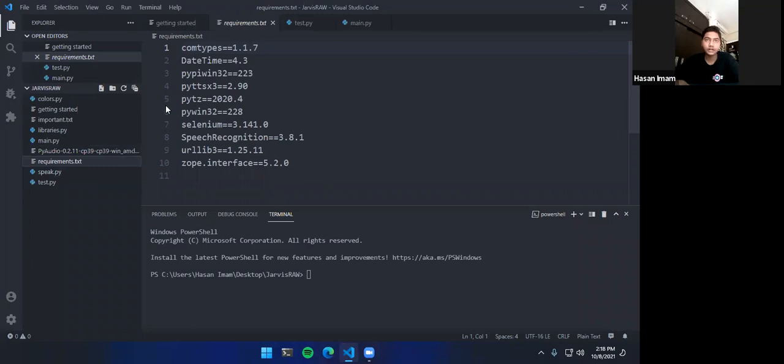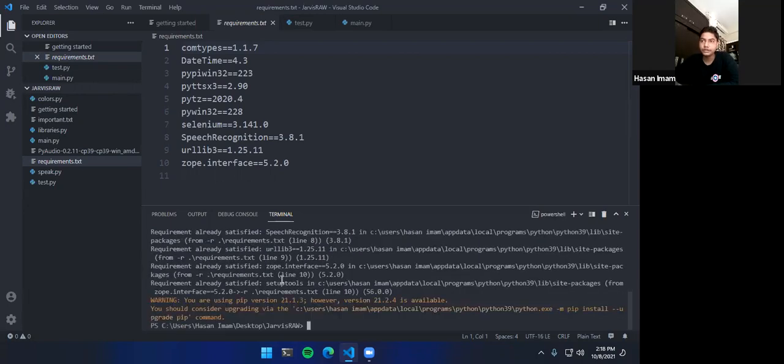Libraries are basic applications for Python, or just extensions of Python. So all you can do is quickly do pip install, and then we will have our requirements.txt. All right, requirements.txt. You can see it mostly says already satisfied.